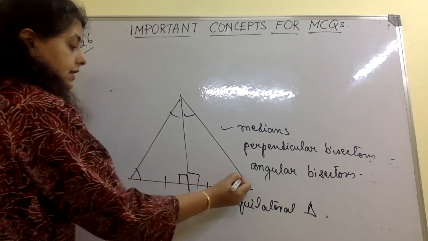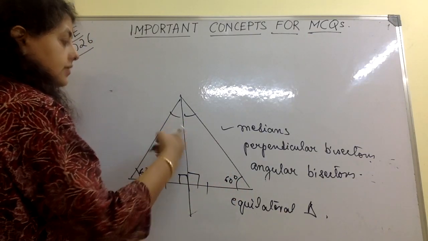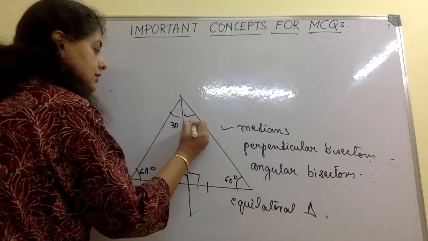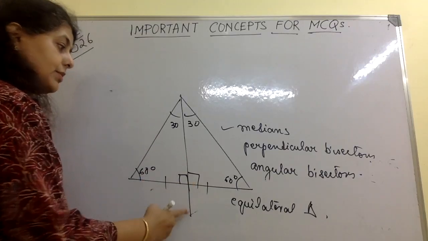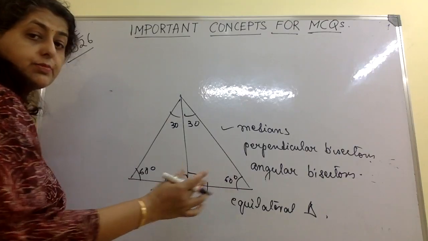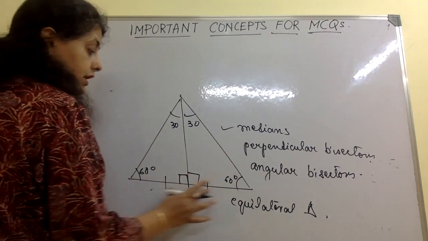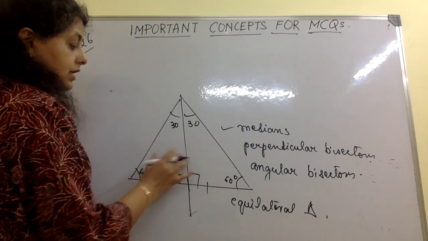Because here is 60, it is an equilateral triangle, right? So if I have drawn the angular bisector, this is 30 and 30. Then this is automatically 90. So you see it has become the perpendicular bisector because this part is equal to this part. Why? Because these two triangles are congruent.